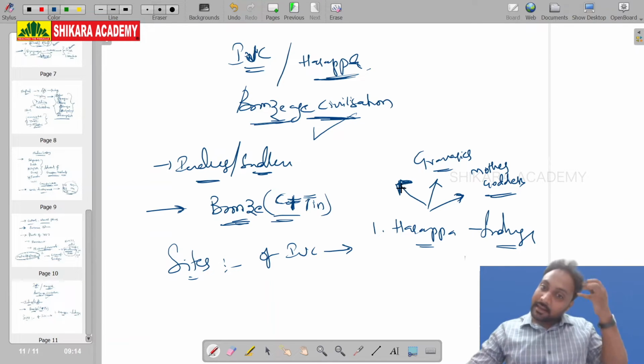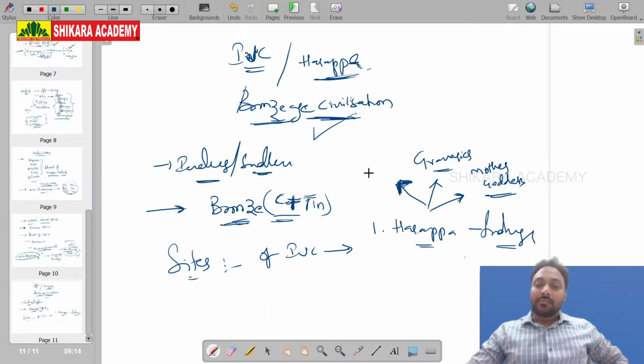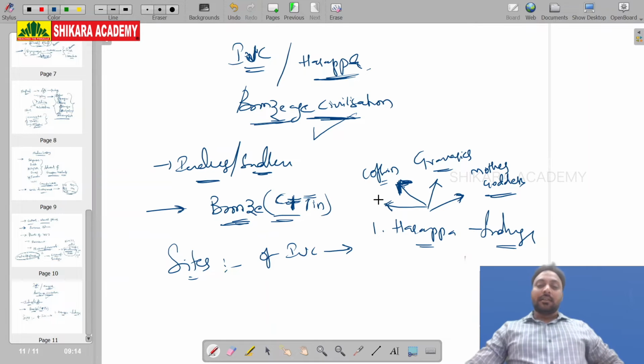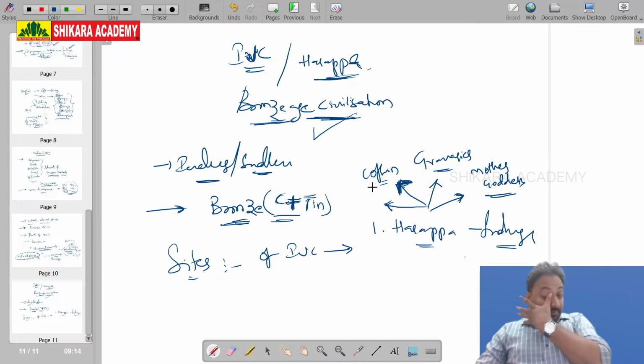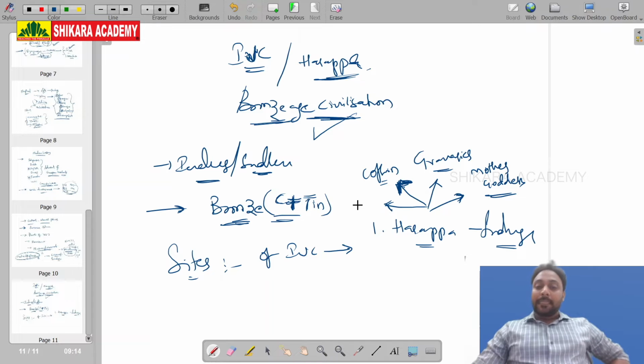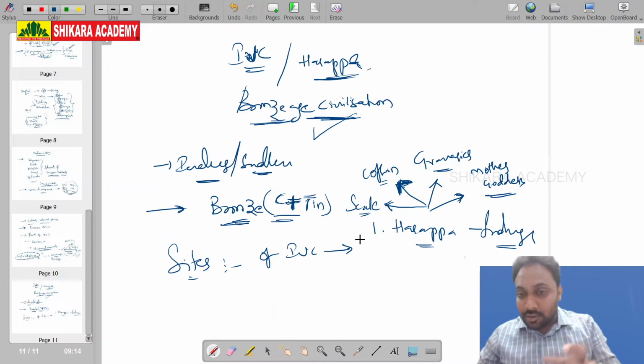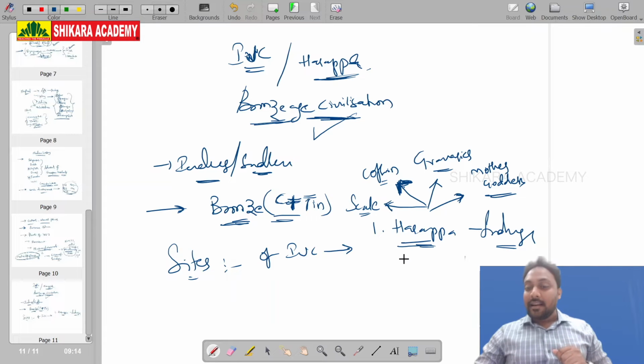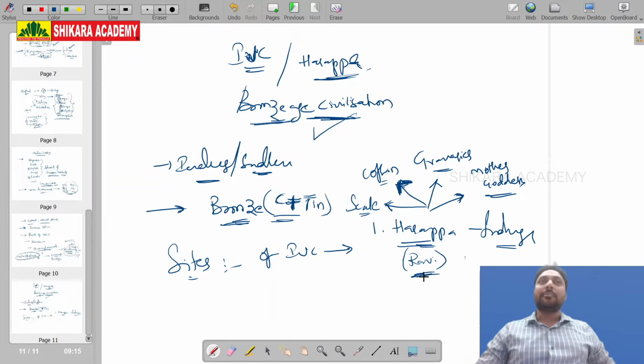Mother Goddess, granaries. And after granaries, in Harappa, a coffin has been excavated, a box in which a dead body was preserved. And then in Harappa, a bronze scale has been excavated. So in this way you have to know the site. And where is this site? Harappa is on the banks of the Ravi river, near Punjab.